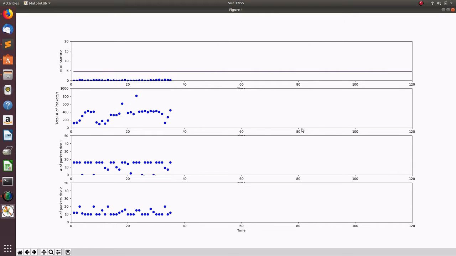From the graphs, we can observe that the network is heterogeneous, with the total number of packets having a wide range, from a minimum of 150 to a maximum of over 800.